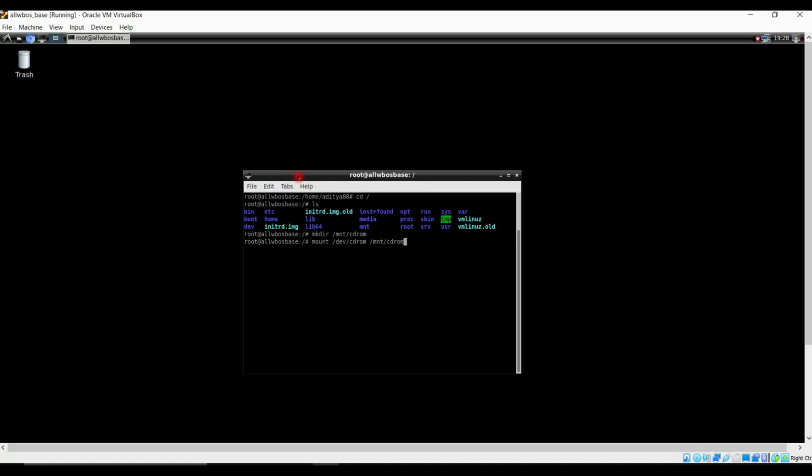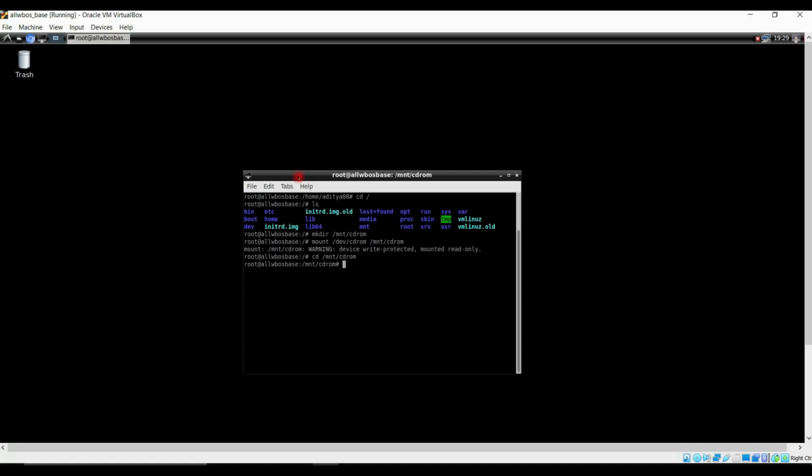This should be the command. Click on enter, and you'll get this kind of warning, but it's not a problem right now. Now change your directory to cd-rom in the mnt directory. So cd space forward slash mnt slash cd-rom.